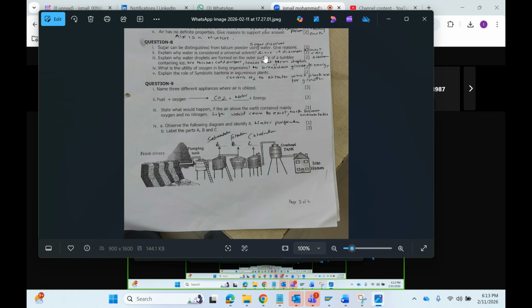Since it dissolves almost every substance, it is called universal solvent.